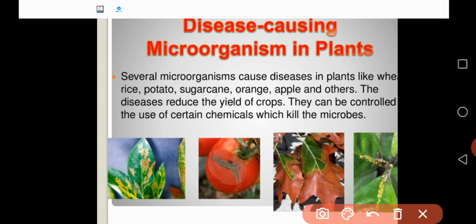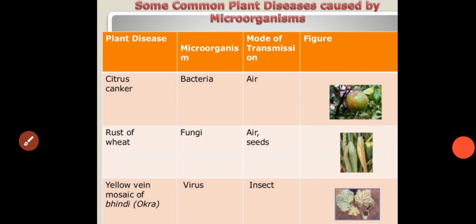You see the pictures here, some marks are there on the leaves. Those marks are caused by the microorganism. These are the symptoms of the disease caused to the plants by microorganisms. Finally, this reduces the crops or yields by the effect of microorganisms.